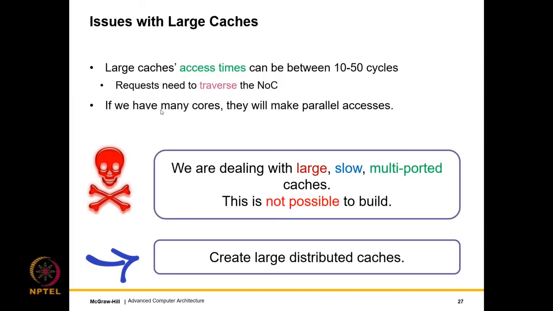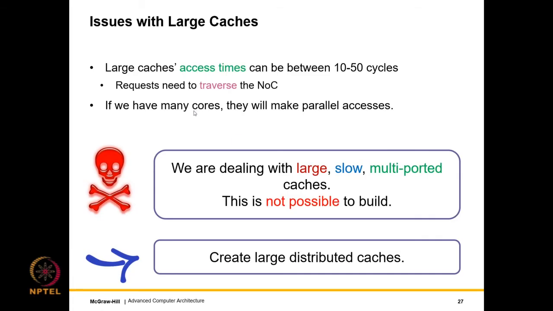So let's look at the main problems. The main problems are like this, that we are dealing with large caches. Because we are dealing with large caches, what we discussed in the previous chapter is that we create large multi-banked caches where the banks are distributed all over the chip. And to connect all of those cache banks, there is a need to create an on-chip network. The access times also can vary. They can vary between 10 to 50 cycles. Also, congestion is an issue.